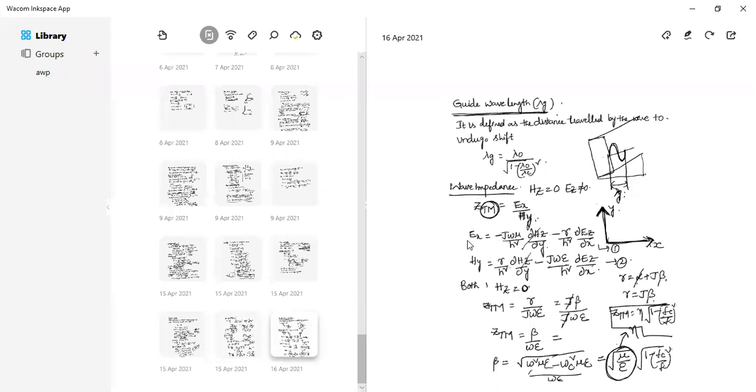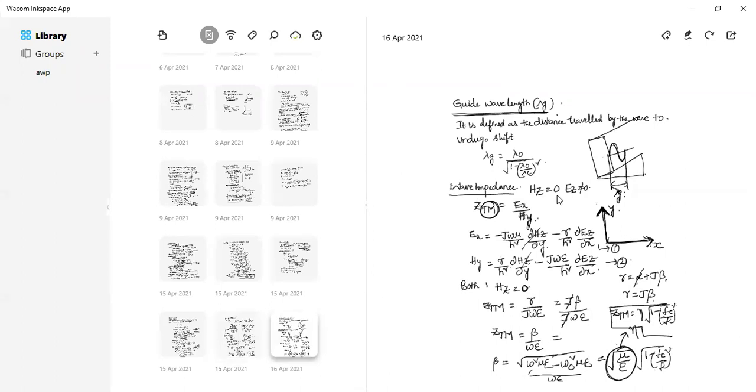Now we are deriving for TE mode. Yes or no? Here I wrote. Are you able to see the derivation we did this morning? Yes, ma'am. In this derivation, what are the changes you need to make? Same derivation, same thing. Only thing is, first you have to make Ez equal to 0. Yes or no? For TE mode we are doing, not for TM.